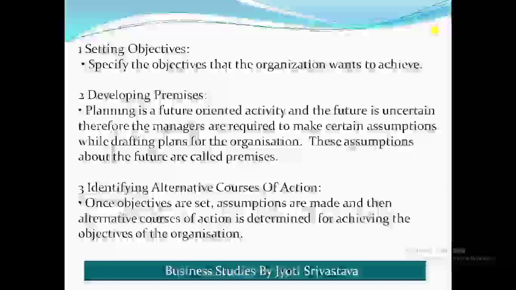Clear? Then the third step is identifying alternative courses of action. Once objectives are set and assumptions are made, alternative courses of action are determined for achieving the objectives of the organization. In our case, Ravi is finding out the alternative courses. And what were the alternative courses? Making notes and learning, or just learning the keywords and elaborating the answer as required. So these were the alternative courses of action in our example.